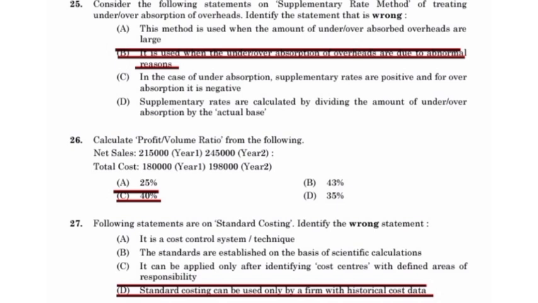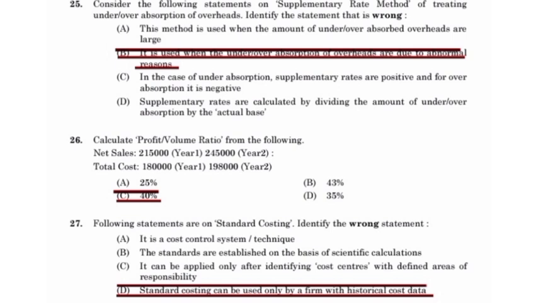Consider the following statements on the supplementary rate method of treating under or over absorption of overheads. Identify the wrong statement. Option B is the wrong statement. This method is used when the amount of under or over absorbed overheads is large. In case of under absorption, supplementary rates are positive and for over absorption it is negative. Supplementary rates are calculated by dividing the amount of under or over absorption by the actual base.